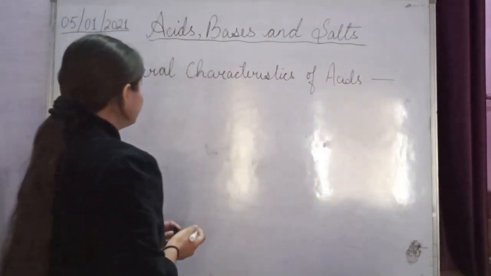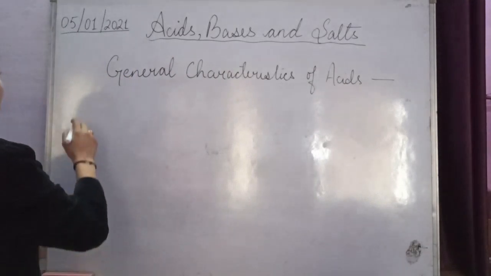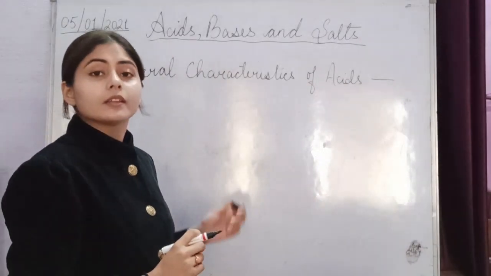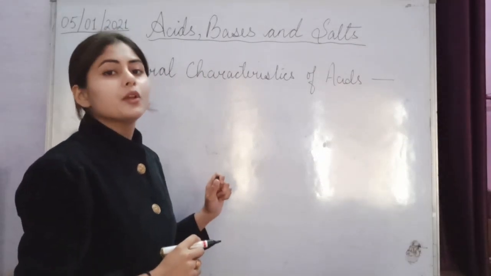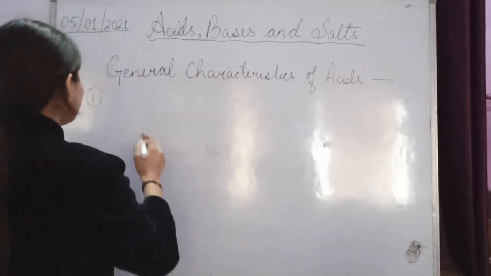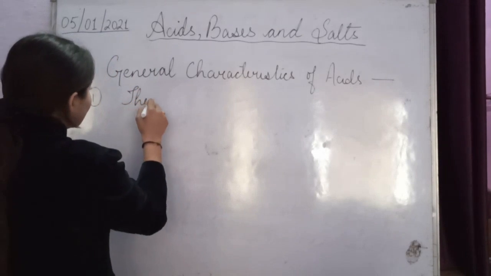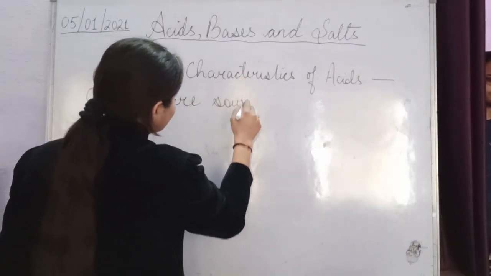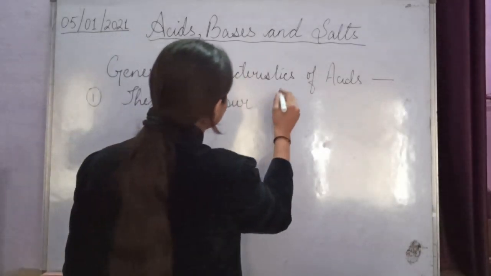The first characteristic we studied is that they are sour in taste. So acids are sour in taste. When you taste an acid, it is sour.